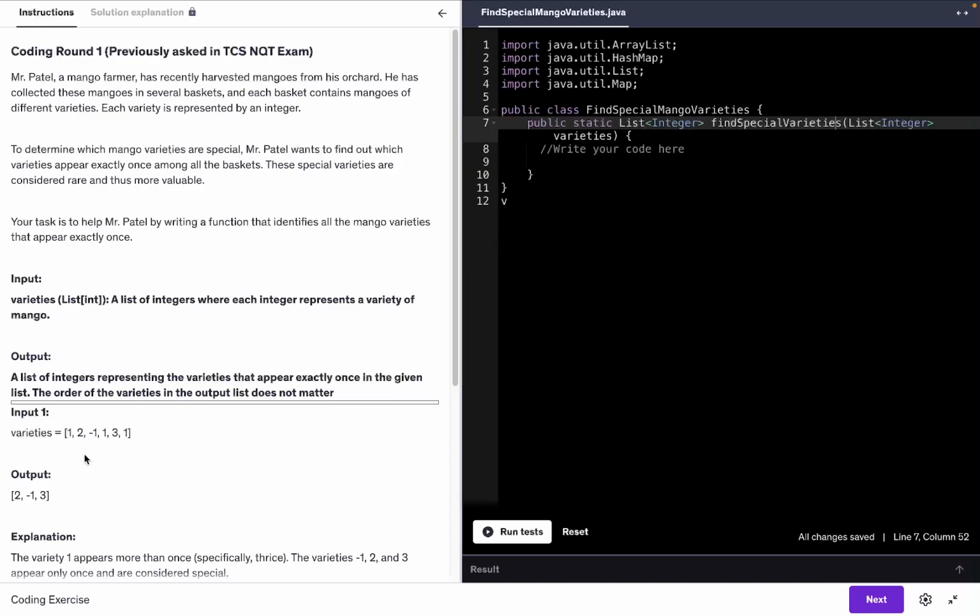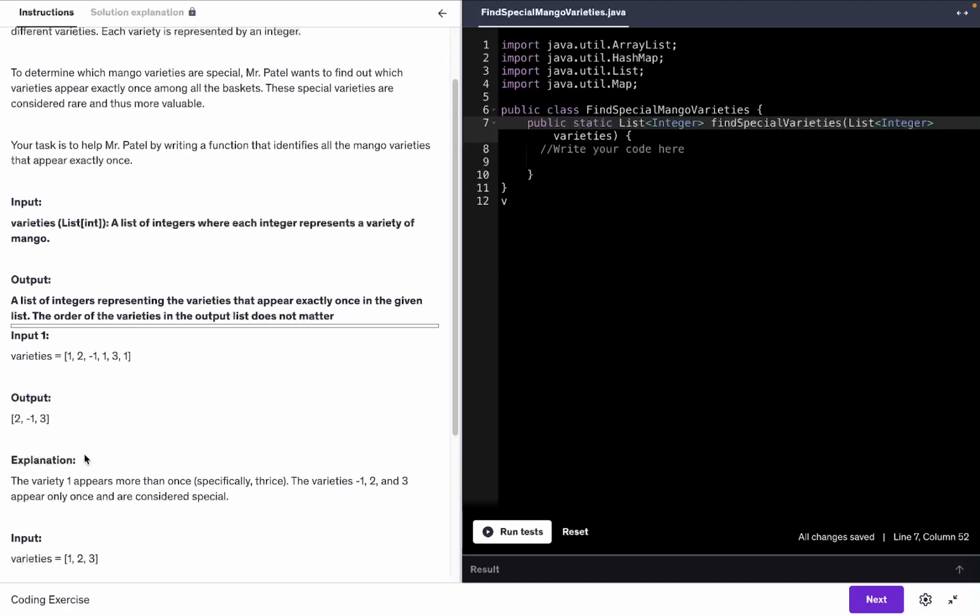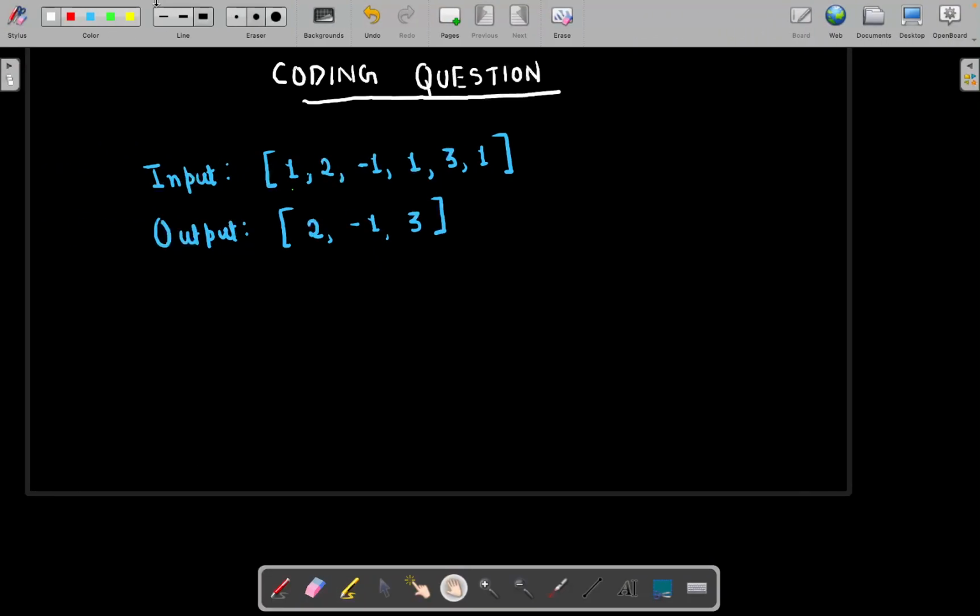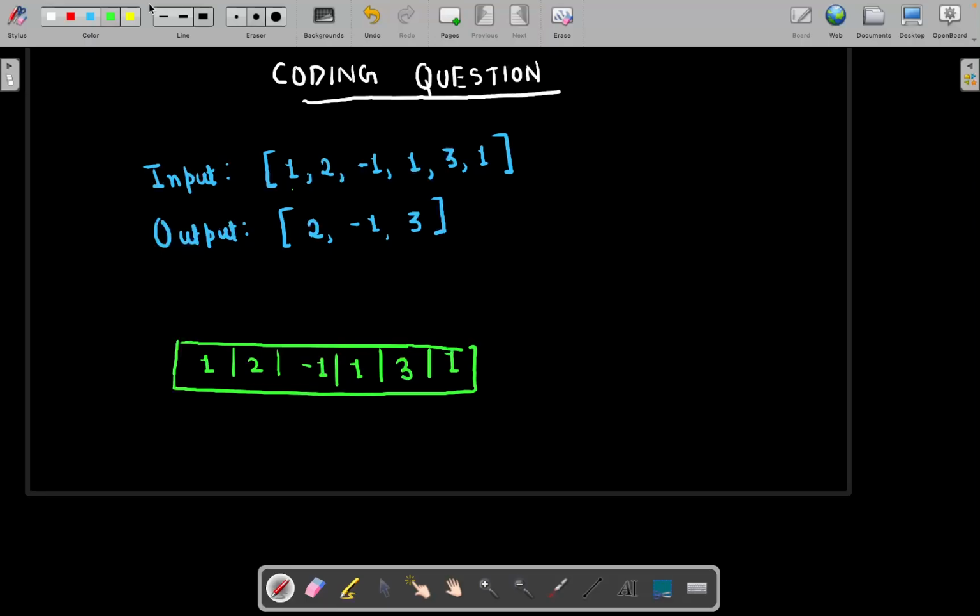Okay, so let's try to understand through some of the given test cases. I have already written one of the test cases here. If you see in this test case, we are given an array. Now in this array, we have elements like 1, 2, -1, 1, 3, and 1, right? So these are the elements which are given in this array. So what exactly we need to do? We need to find out the unique elements.